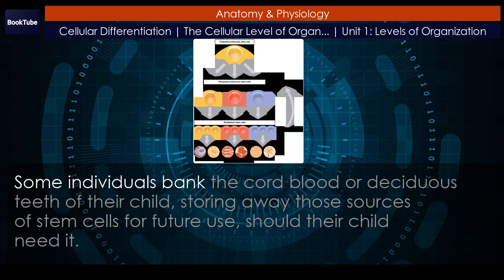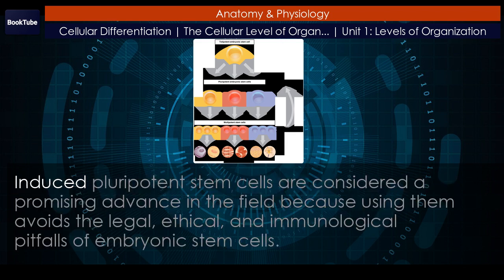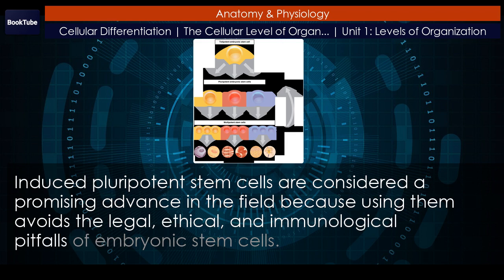Some individuals bank the cord blood or deciduous teeth of their child, storing away those sources of stem cells for future use, should their child need it. Induced pluripotent stem cells are considered a promising advance in the field because using them avoids the legal, ethical, and immunological pitfalls of embryonic stem cells.